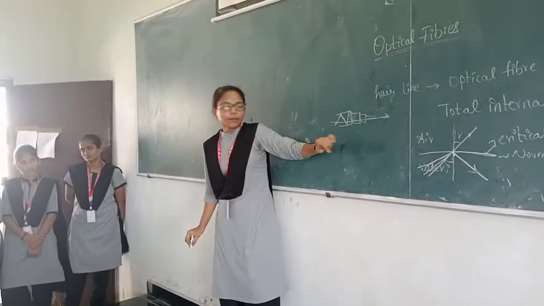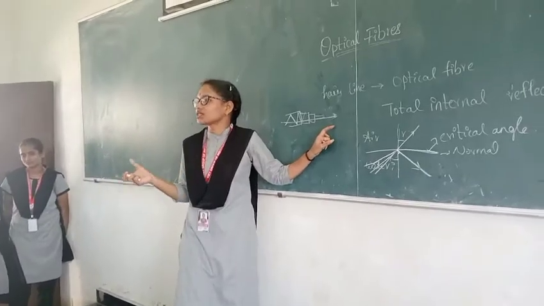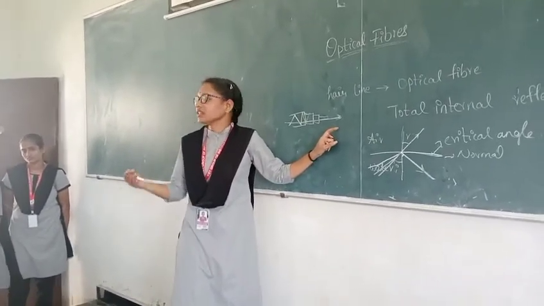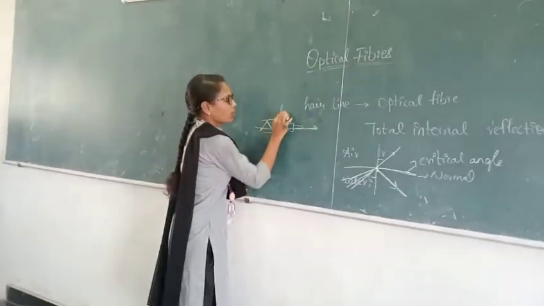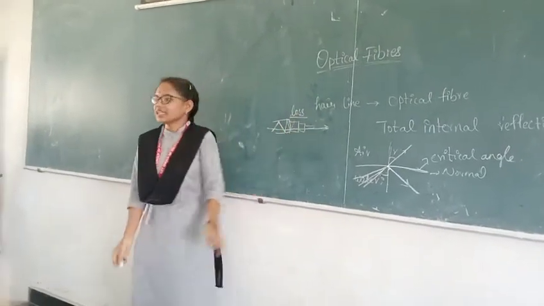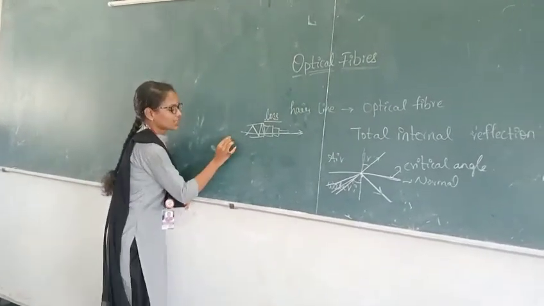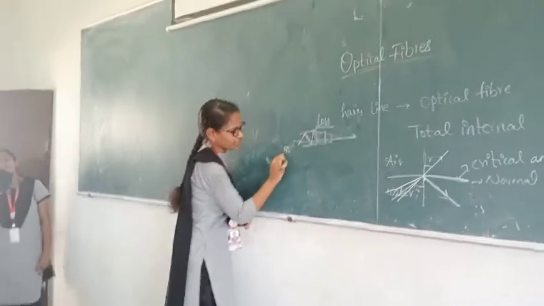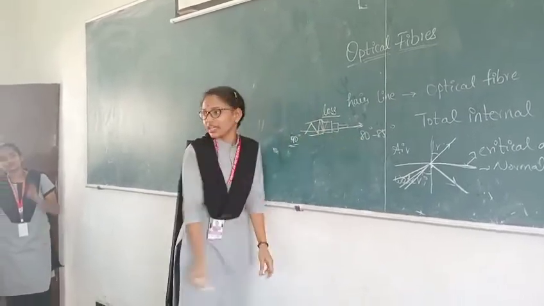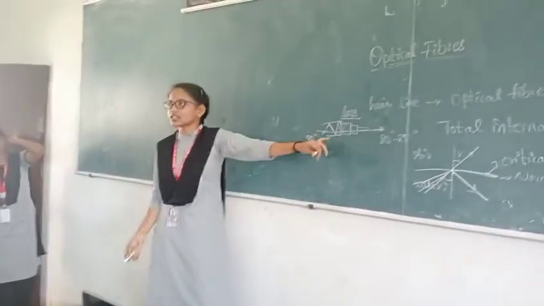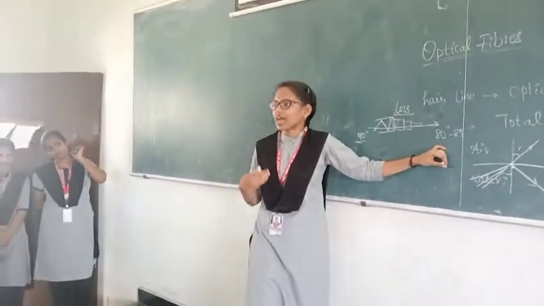If we use optical fiber instead of the metals which we used in olden days, mainly for construction, there is loss of intensity with metals. For example, if we send electricity at 90, we may get 80 to 85 at the other end, so we get a loss of intensity. But when we use optical fibers, we don't get any change in intensity, and we get the same effect which we sent.